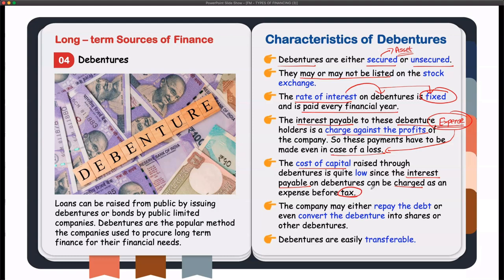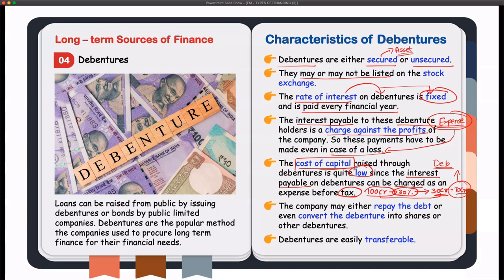Let's say you are paying interest of 100 crore, and you are in the 30% tax bracket. You save 100 crore into 30%, that is 30 crore in taxes. So your net interest cost is 100 minus 30, 70 crore only. Only this 70 crore has to be compared with the debenture raised to arrive at the cost of capital, and that is why the cost of capital will be comparatively lesser.